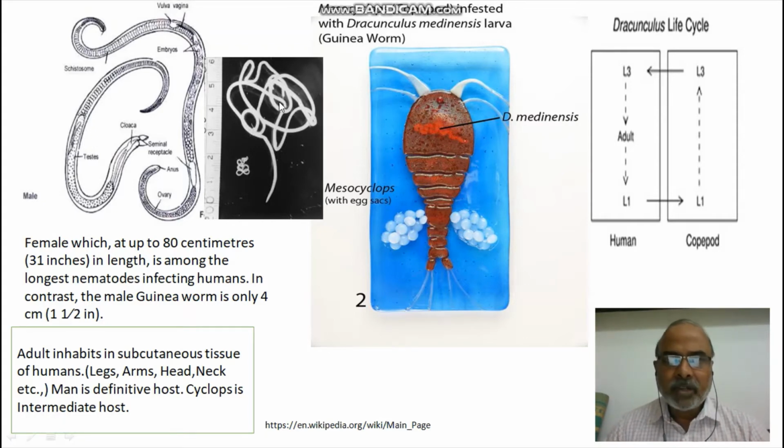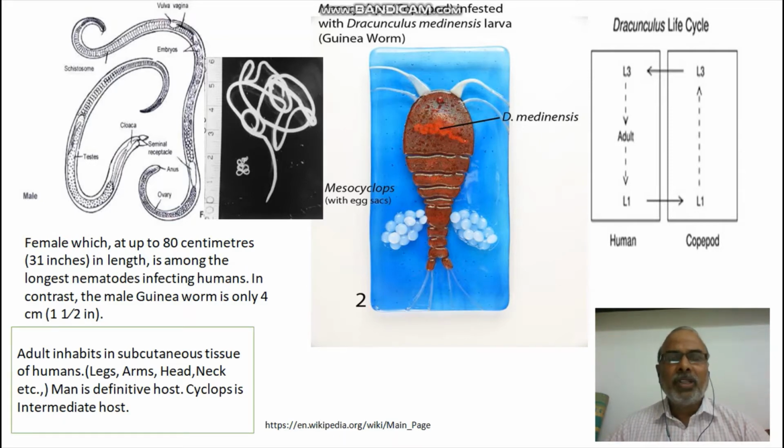So friends, you might have observed that for the first time in the phylum Nematoda, we observed sexual dimorphism. What do you mean by sexual dimorphism? Sexual dimorphism is a characteristic in which the male and females are having different external features. You can easily recognize a male from female and a female from male. In what way? Female is very long, male is very short.